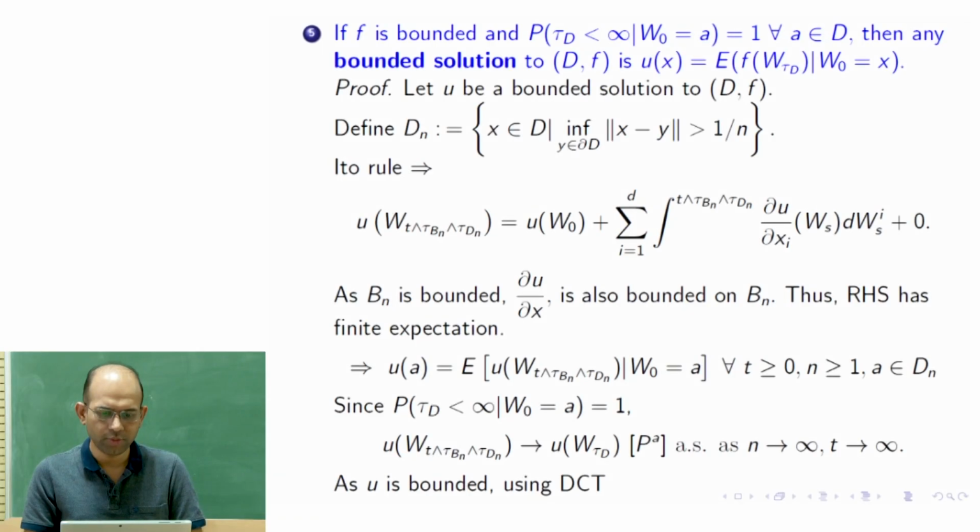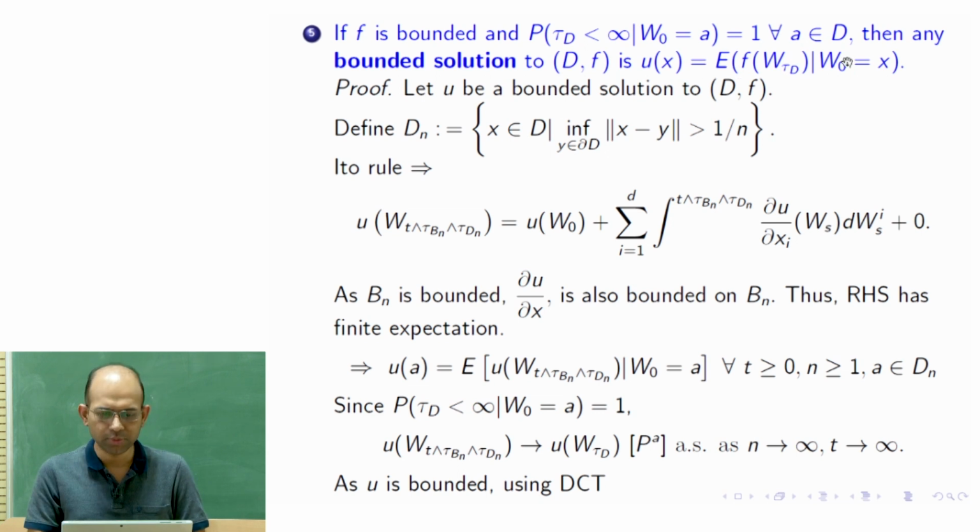So this is the proof which we have already seen in the last lecture. Here we have crucially used that u is bounded. We did not put the condition that D should be bounded. We just put one condition about the domain D, that the exit time is finite with probability 1, which is a property of the domain D. So we just had this assumption, and then we say that not every solution but every bounded solution can be written this way.